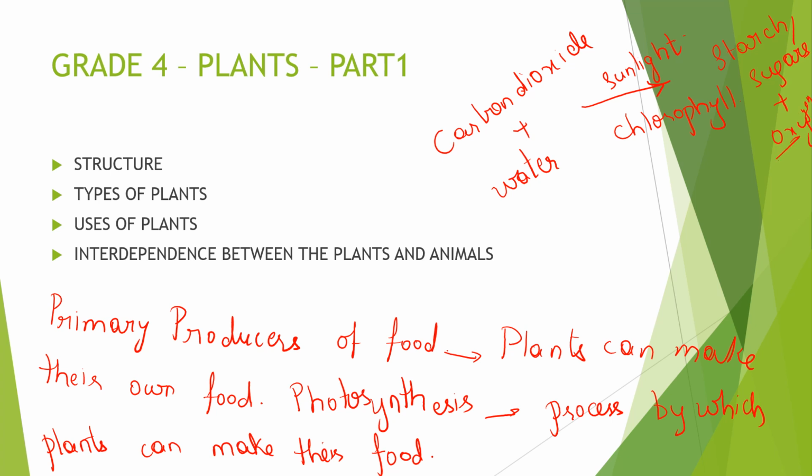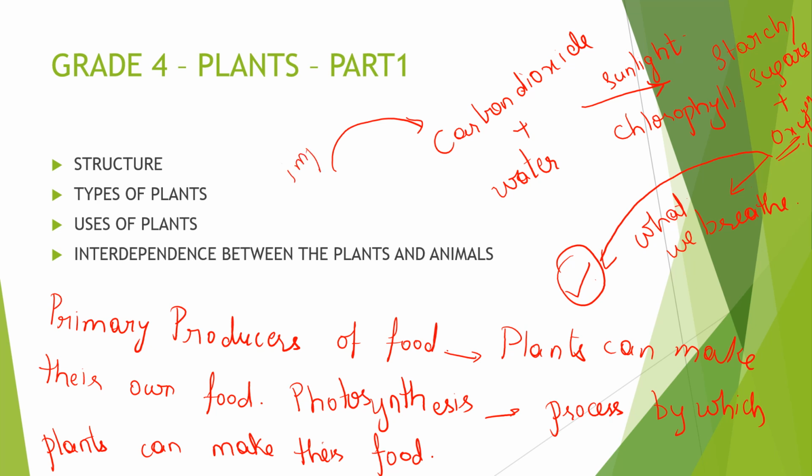This oxygen, you all know, is what we breathe, right? So this oxygen being released into the atmosphere is so important for us, and this carbon dioxide being absorbed by the plant is also important to us, right?